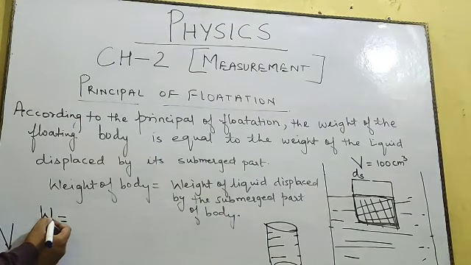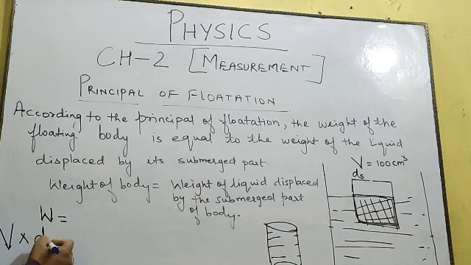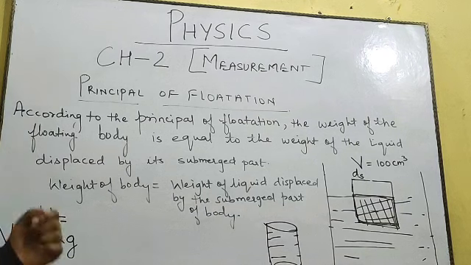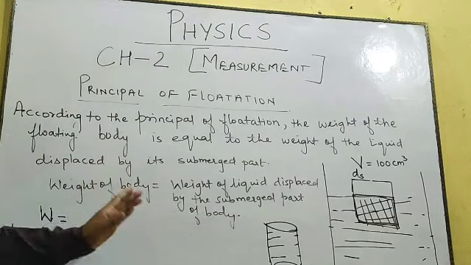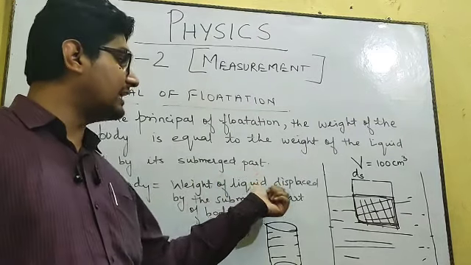So we can calculate the weight of the object by using the formula volume into density of solid into gravity. Remember this formula. The weight of any object can be calculated using this formula. Volume of object, the total volume, into density of that object, the density of solid I have taken, and into gravity. This should be equal to the weight of the liquid displaced.